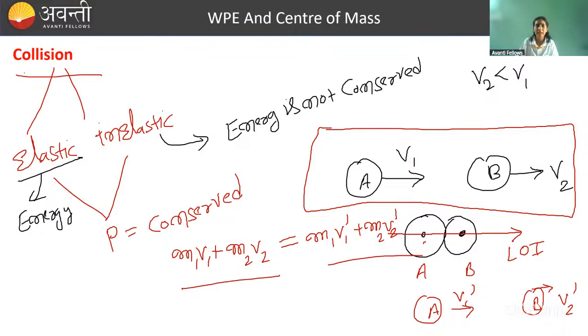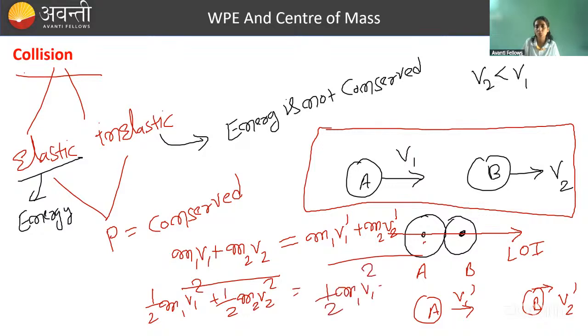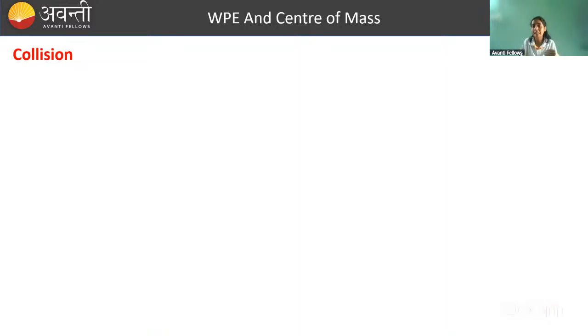एक equation. अगर ये collision elastic है, then you can write another equation that is energy conservation. So initial energy of the system आप क्या लिखोगे? Half m1 v1 square plus half m2 v2 square. And this is equal to half m1 v1 dash का square plus half m2 v2 dash का square. So energy को भी conserve कर दिया. But if the collision is inelastic, you cannot write the energy वाला equation.